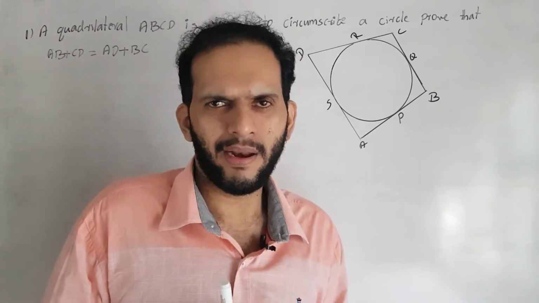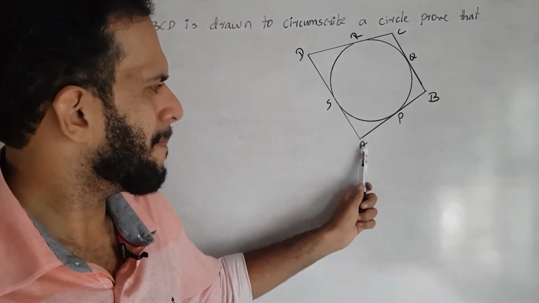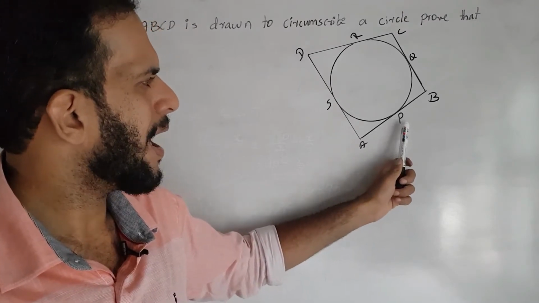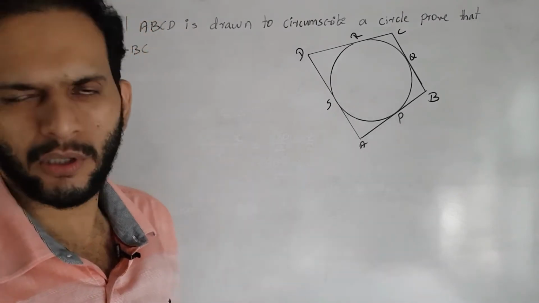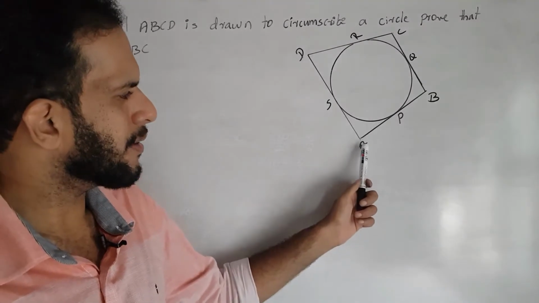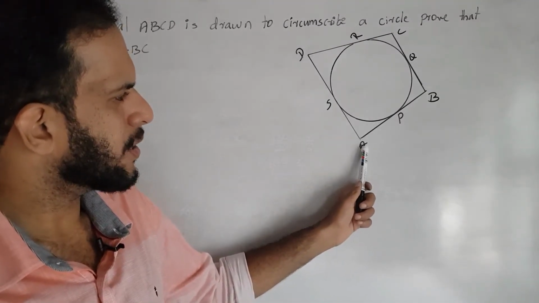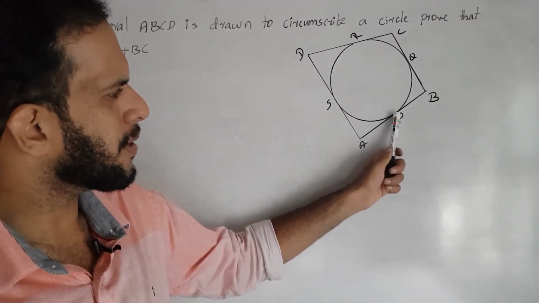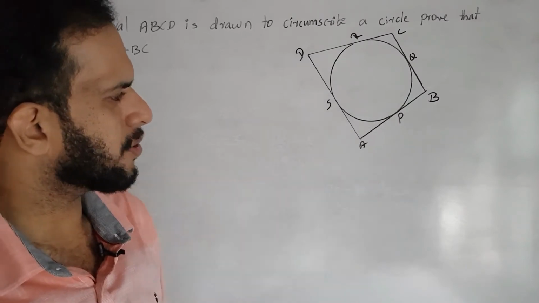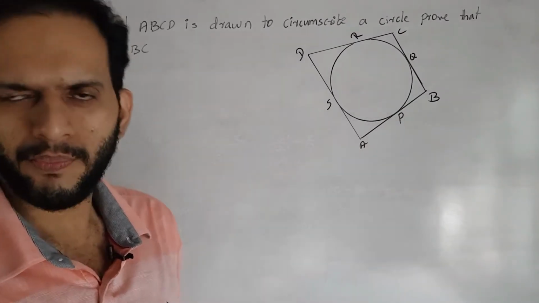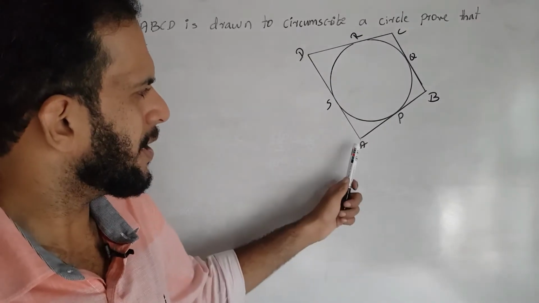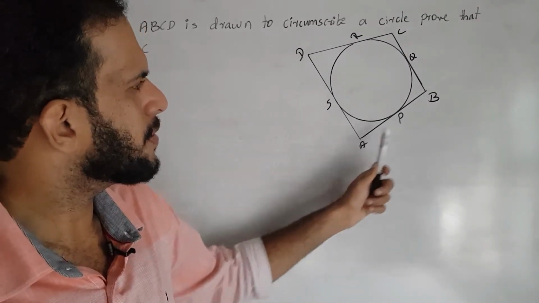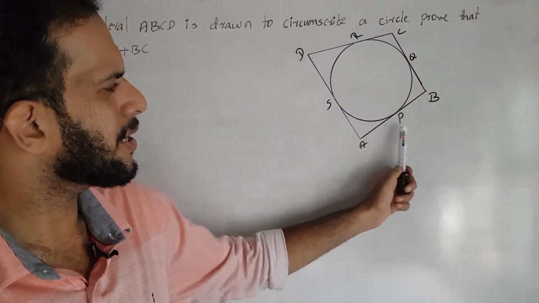Correct. So here AP is one tangent and BP is another tangent, because the lines drawn from A to the circle meet at the point P. So AP is one tangent, BP is the other one. Then it is very clear that all the vertices of this quadrilateral lie externally to the circle.